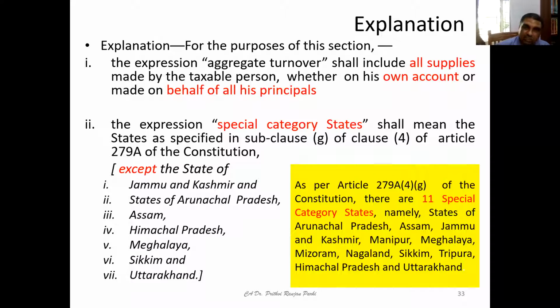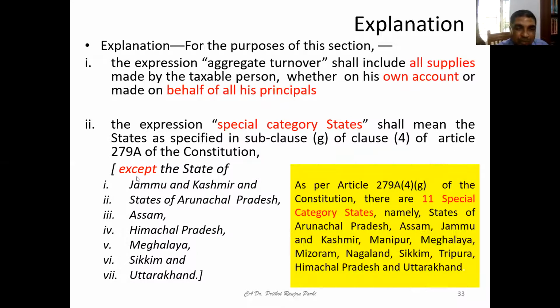But so far as GST law is concerned, when it says special category of states, we refer to those special category states excluding these states. That means these are the states which have to be excluded. What are the states which have to be excluded? Jammu and Kashmir, Arunachal Pradesh, Assam, Himachal Pradesh, Meghalaya, Sikkim, Uttarakhand. These have to be excluded. So excluding these, those states which are remaining, how many states are these?